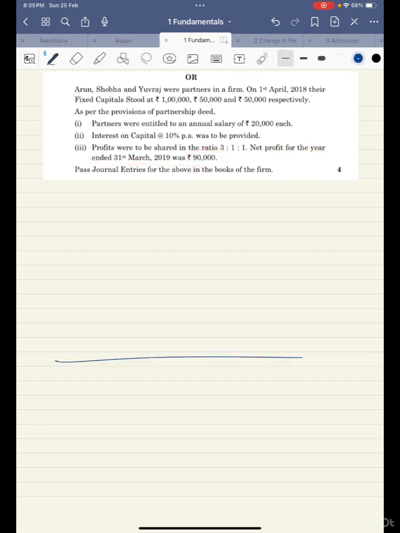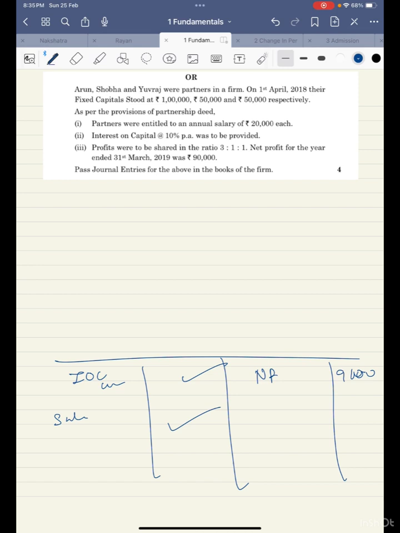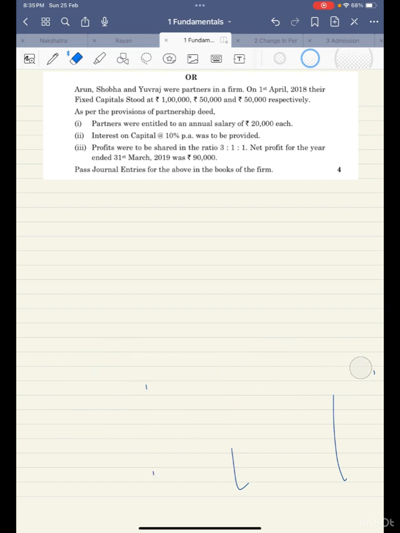So imagine that if you prepare a P&L appropriation, we provide net profit of 90,000, we transfer it here. So transfer entry has to be written. Interest on capital which is provided to the partners goes to current account, so that entry will be written. Then the salary which is to be provided to partners, that entry will come, and at the same time interest on capital and salary has to be posted to their current account as well. So in total there should be near about 5 to 6 entries, because at the end the profit or the loss will also have to be distributed. So make sure that you do not forget any of the entries.